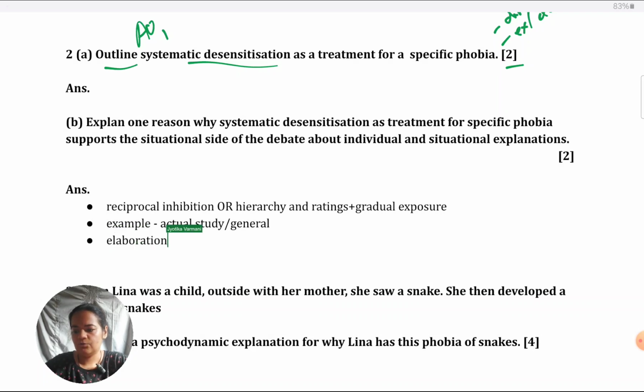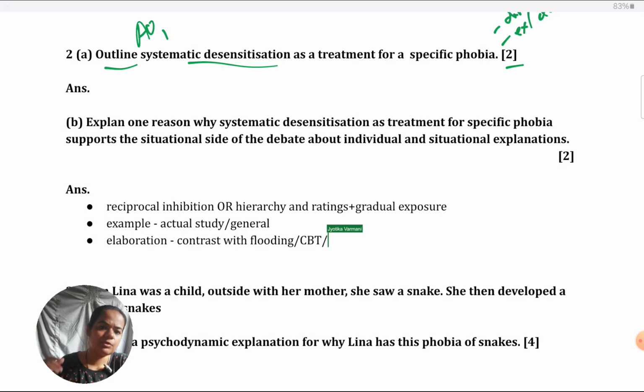For elaboration, you could contrast it with flooding. Like there are too many possibilities. What we call implosion therapy or flooding, which requires direct exposure to the most frightening situation. Compared to that, this is gradual. That could be one point. Or you could say this is a type of CBT because it involves changing cognitions and behaviors of people. You could also say this is more of a behavioral therapy because it works on outside exposure and not so much on changing thoughts. So either you can classify it as CBT or behavioral therapy.